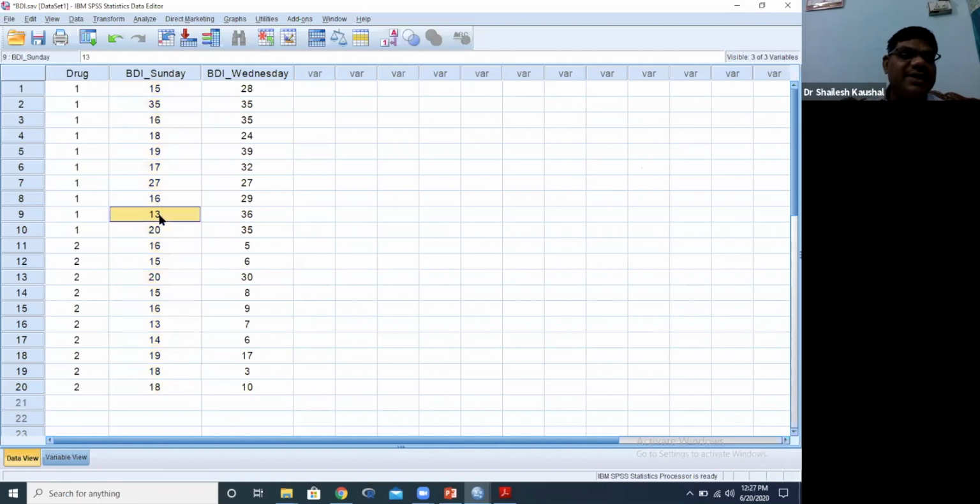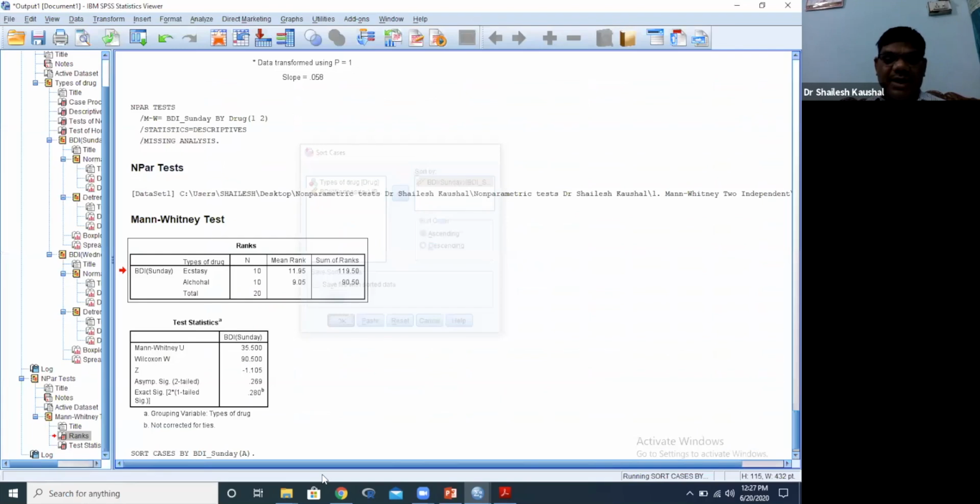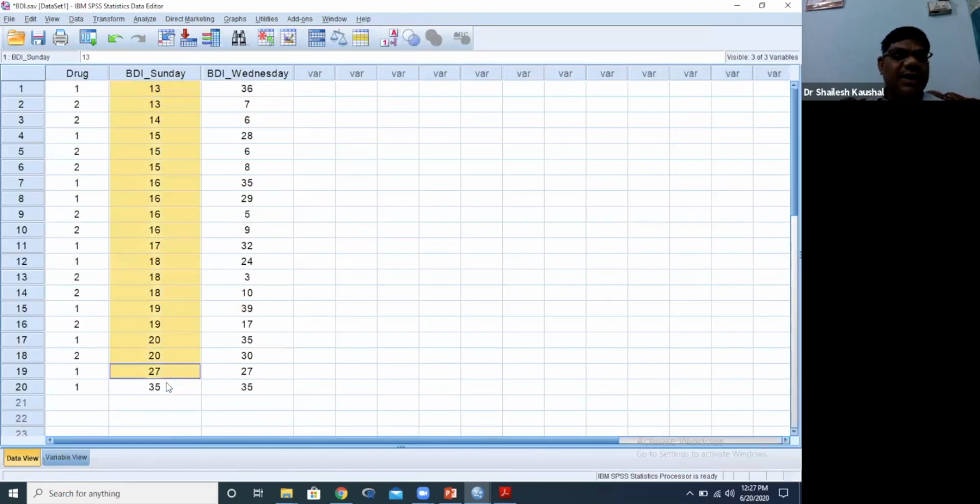Less number, 13, will get rank 1. It is ascending order, so I can sort it: Data, Sort Cases, then Sunday data ascending, and then okay. So now you can see this is our ascending order data.